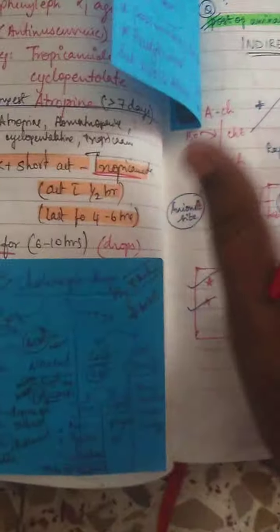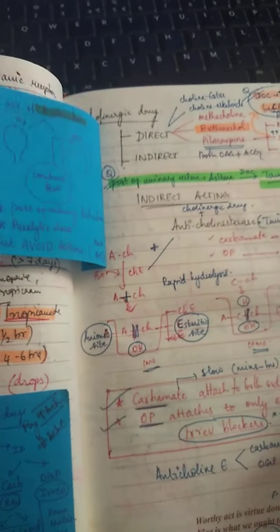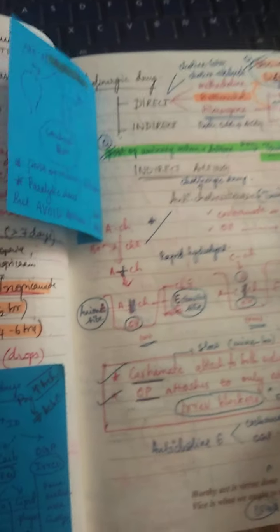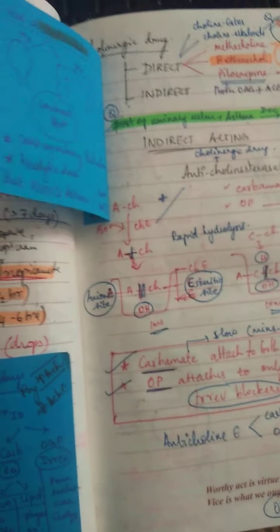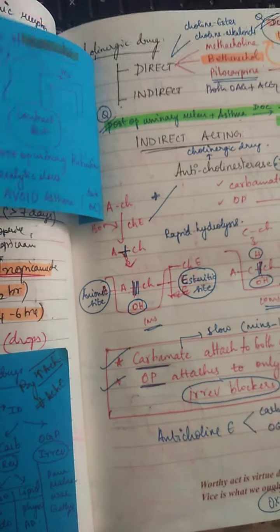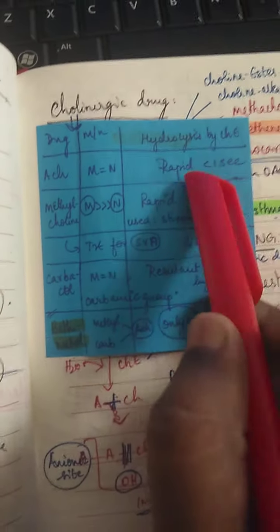Now I'll talk in a very brief way. First, we'll talk about direct acting agonists. For acetylcholine, we know it's the parasympathetic system, right? So it will decrease heart rate, it will decrease BP, it will increase GI peristalsis. At the same time, it will cause miosis. But acetylcholine is rapidly acting, so there's no use of giving it as a drug.